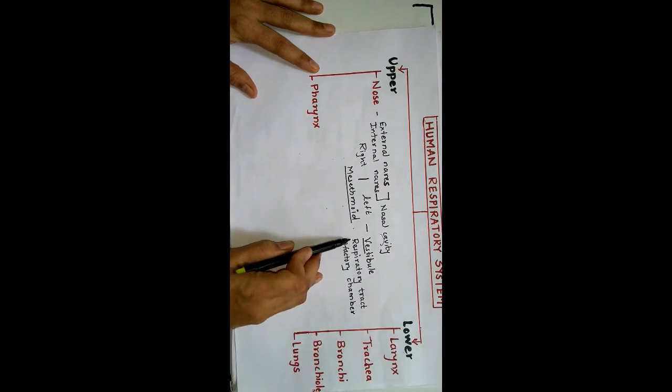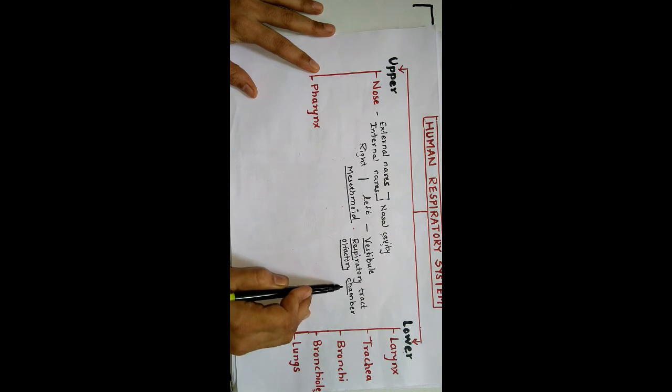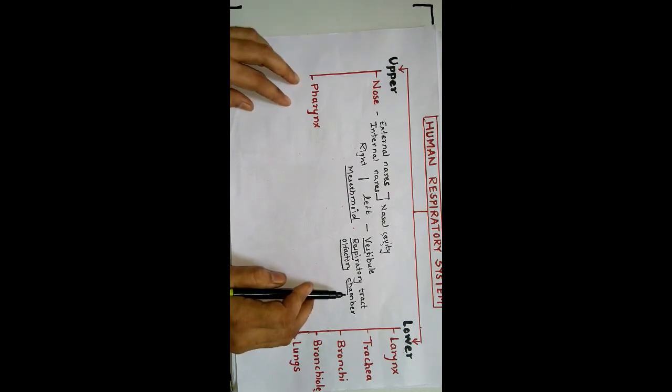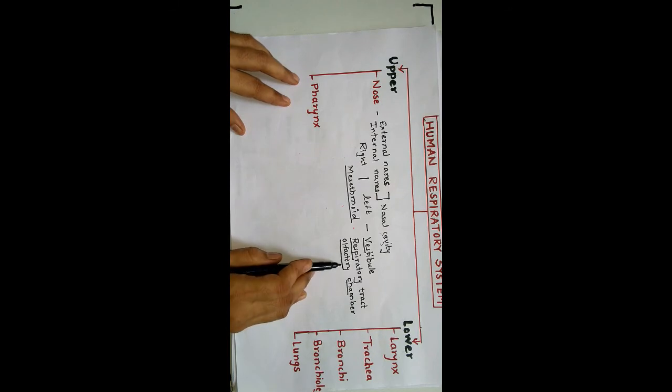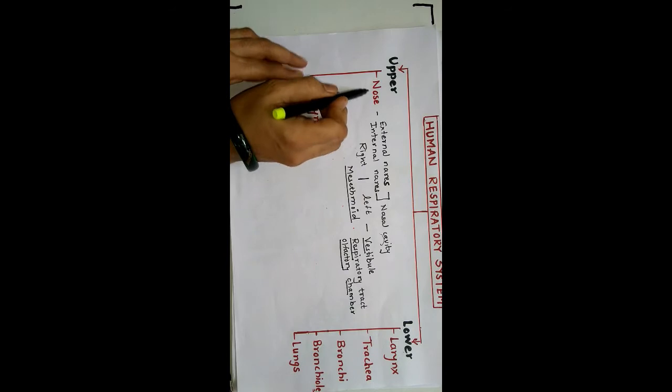Then the second part is the respiratory tract. Normally it is the middle, thin-walled, highly vascular part. Highly vascular means with rich blood supply. This part is responsible for warming and moistening the inhaled air. And the olfactory chamber or sensory chamber is lined by olfactory epithelium, and this chamber is responsible for detection of smell. This is about the nose.